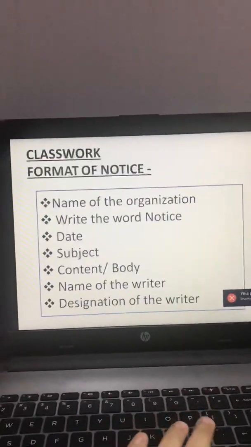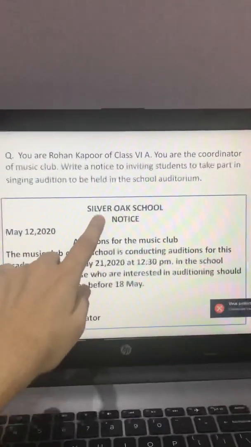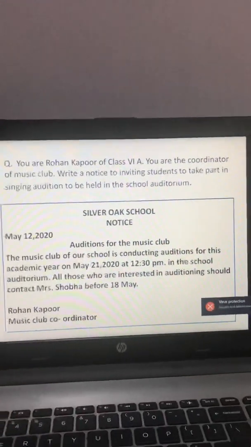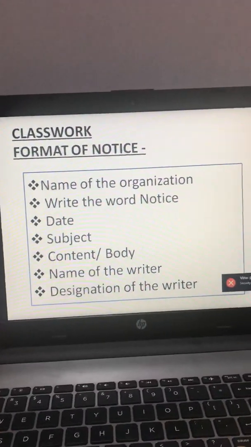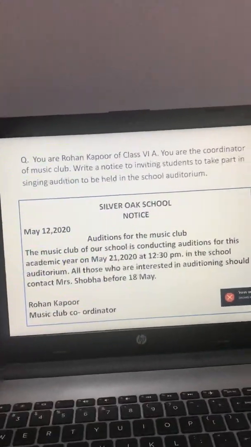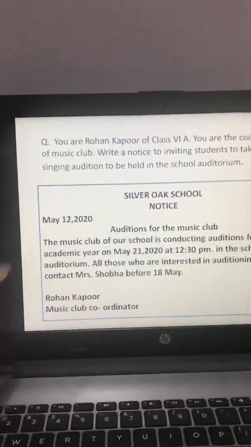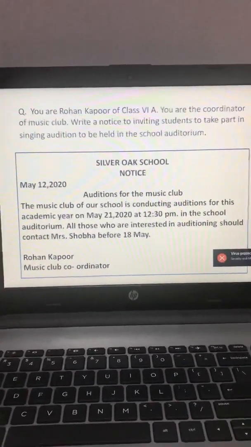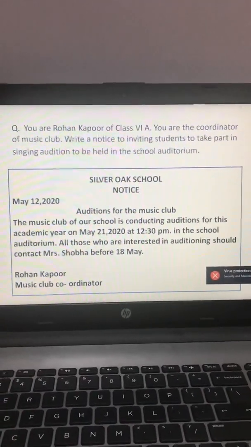Fine. So the first thing that we have started is name of the organization. So here you can see in the center I have written name of the organization, that is Silver Oak School. Next thing that we write is the word notice. Here I have written in the center the word notice. After that we write date at the left hand side. So I have mentioned the date here, May 12, 2020. Then we write subject. So subject here is auditions for the music club.